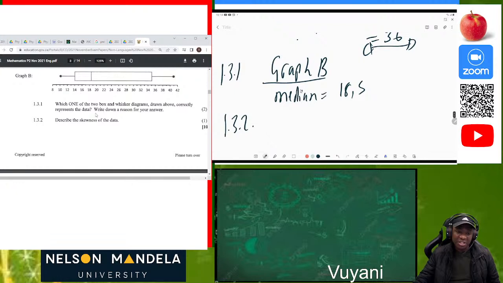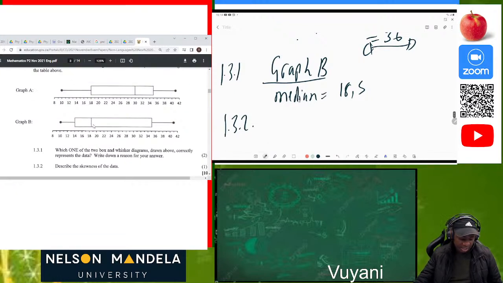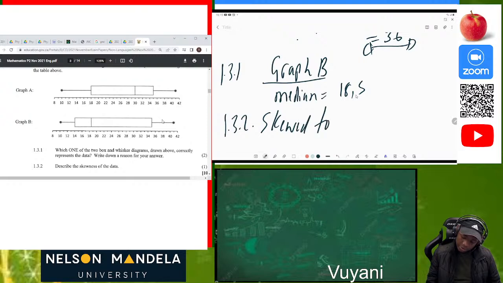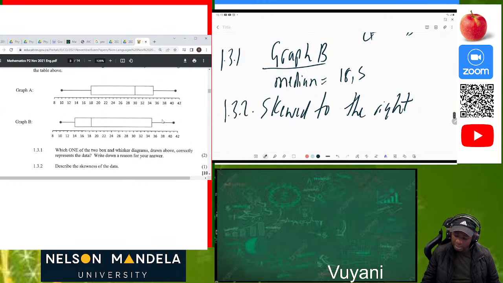Now they say describe the skewness of the data. You can actually see that the data is skewed to the right. You can see that to the left, sorry. So you can say that it is positively skewed, or you can say it's skewed to the right. You can see that it is big when you're going to the right. Then you get your marks.